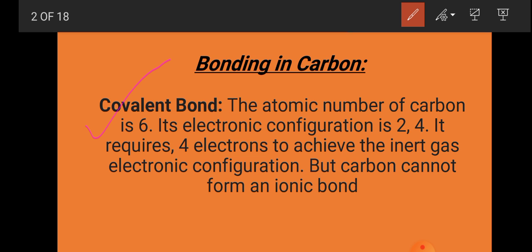Let us see. The atomic number of carbon is 6. Its electronic configuration will be 2 and 4. It requires 4 electrons to achieve the inert gas electronic configuration, but carbon cannot form an ionic bond. That is known to us. Let me explain to you how it may happen.